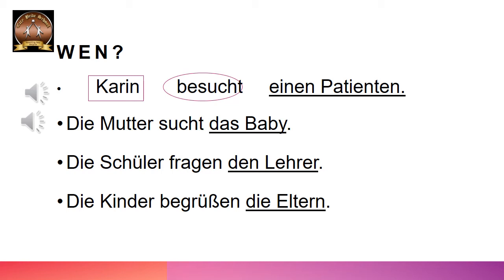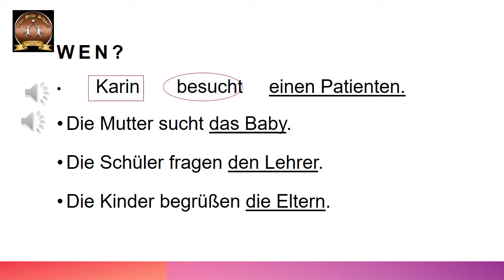Okay, so the change in article is the same. The masculine takes the ending en and nothing changes for feminine, neutral and plural. There is no change in article. The same accusative articles that we use for things in object, same articles we use for persons. The articles are same. But the question that you ask is different.